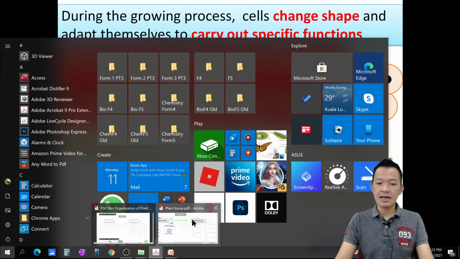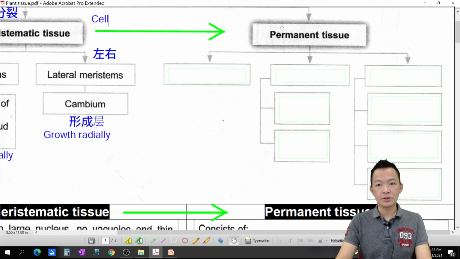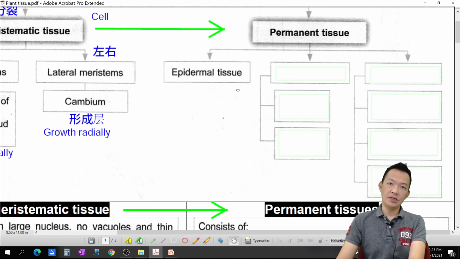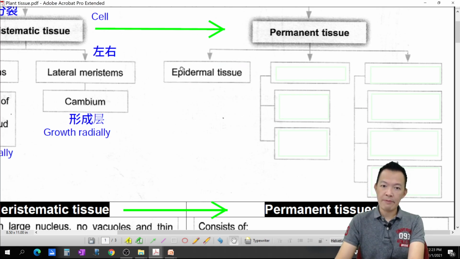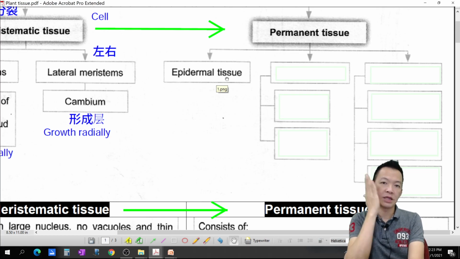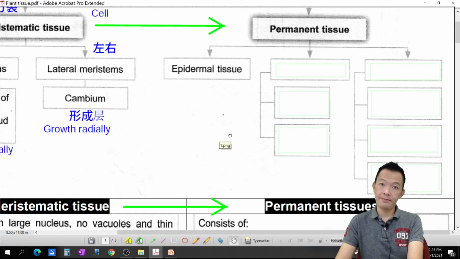Okay, so after the cell differentiation and specialization, they become the permanent tissue, 变成了一种新的组织。For any example, number 1, epidermal tissue, 外层组织, epidermal tissue, forming all the surface of the plants, 形成了植物身体里面或者是外面的表面, epidermal, 外层组织。